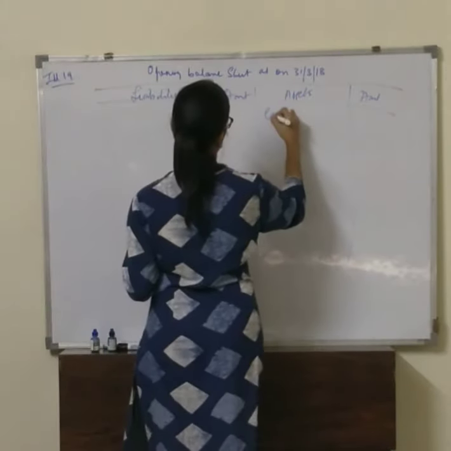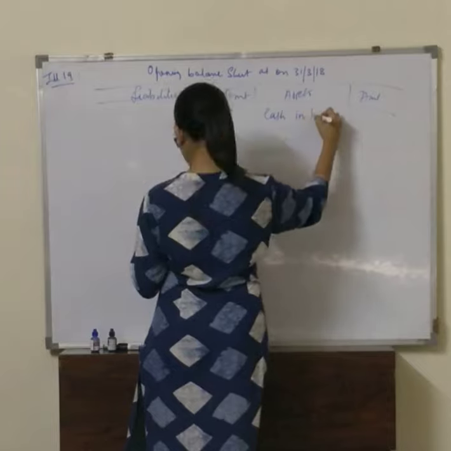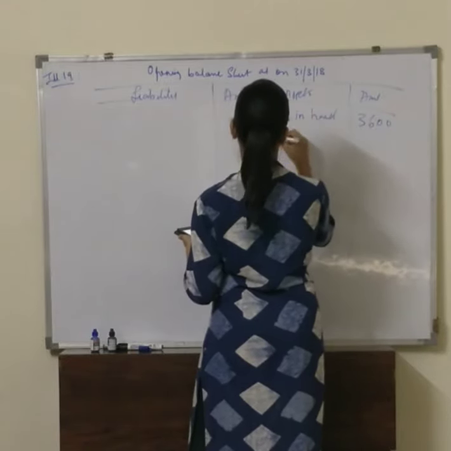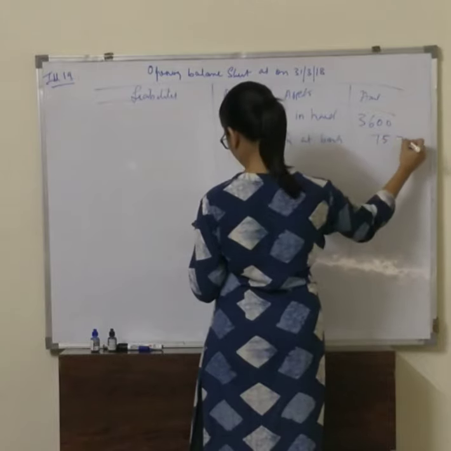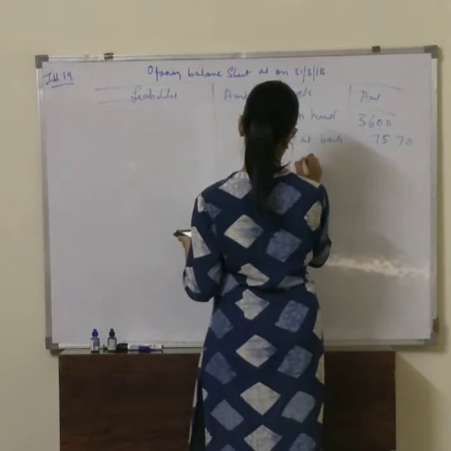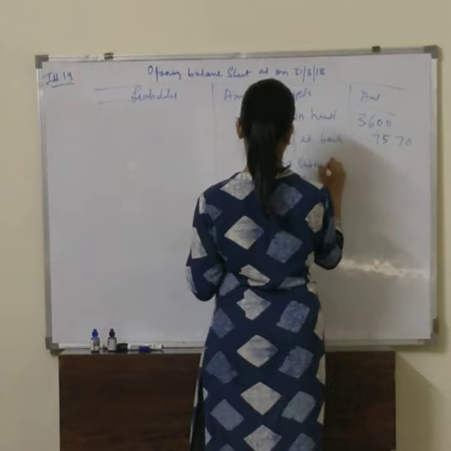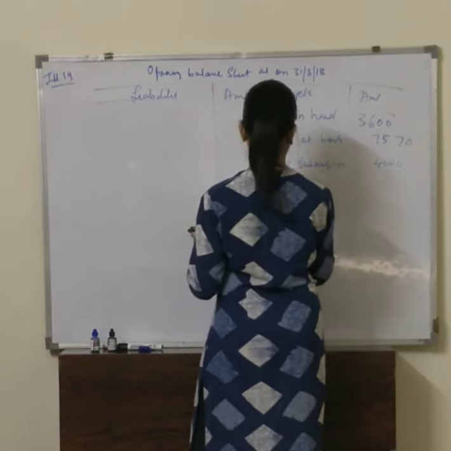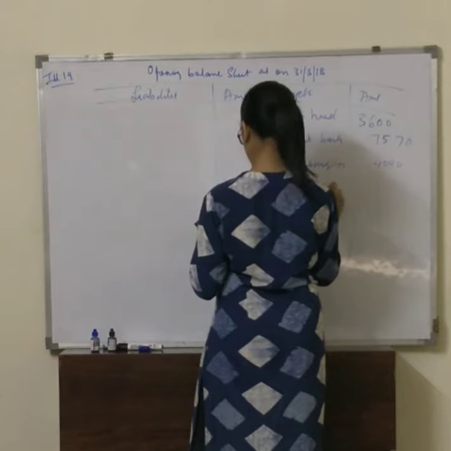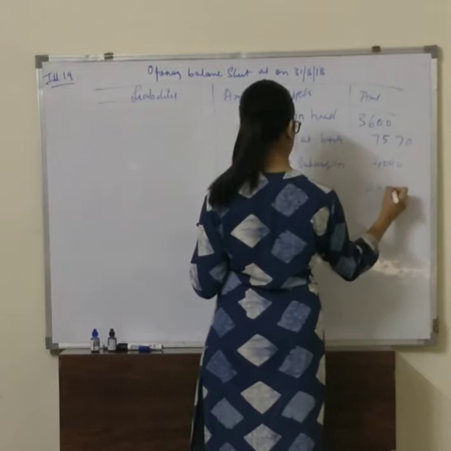First thing on the asset side, cash in hand 3,600. Cash at bank 7,570. Then we have outstanding subscriptions 4,000. We have investments 20,000.